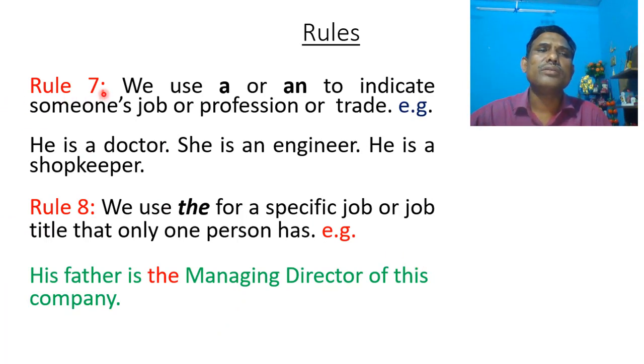Rule number 7, we use a or an to indicate someone's job or profession or trade. For example, he is a doctor, she is an engineer, he is a shopkeeper. Rule number 8, we use the for a specific job or job title that only one person has. For example, his father is the managing director of this company.